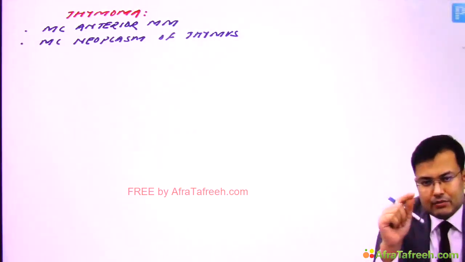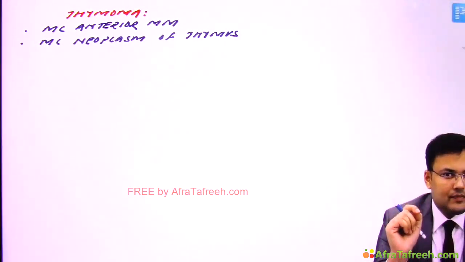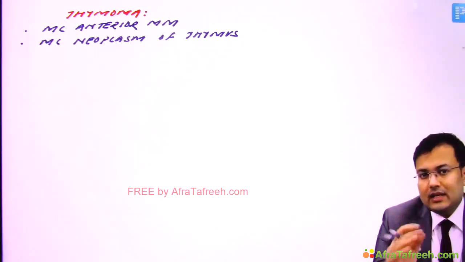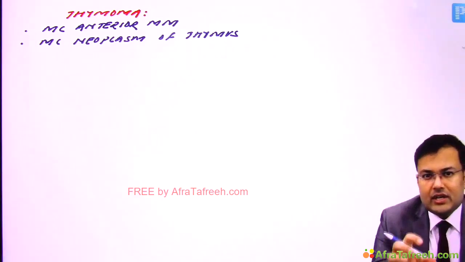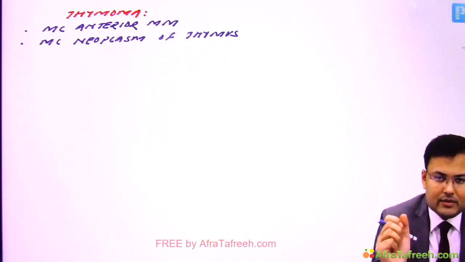We discussed it is seen in 40 to 60 years of age, and generally there is a fibrous capsule around the thymus. Now questions are asked about the types of thymoma. So if you see the questions related to pathology, there are three types. One is lymphocytic, second is epithelial, and third is lymphoepithelial. Okay, so important point: it is seen in 40 to 60 years of age and it is surrounded by a fibrous capsule.